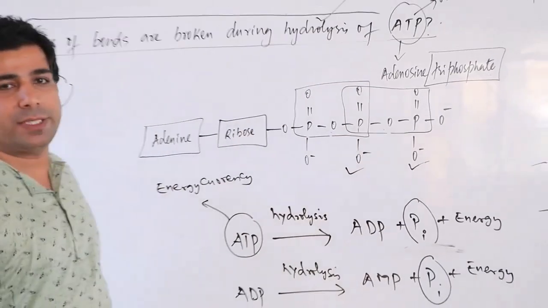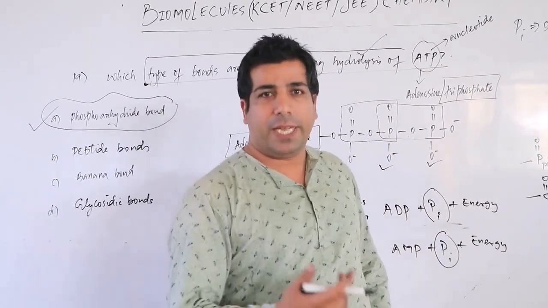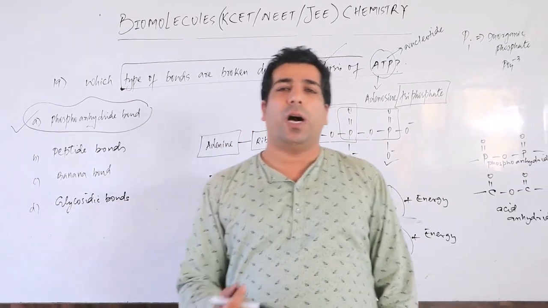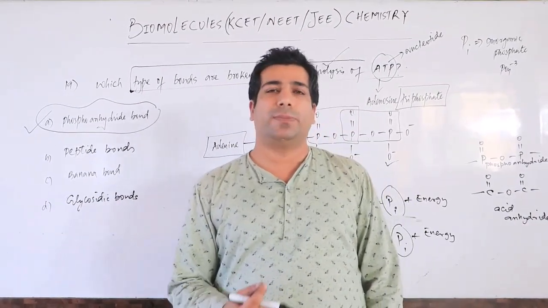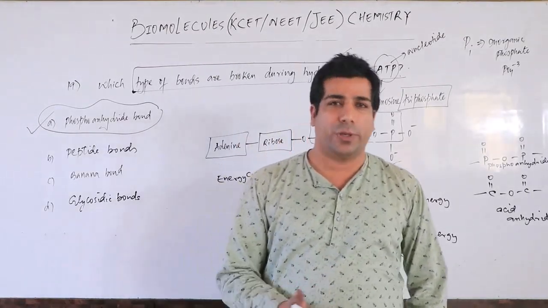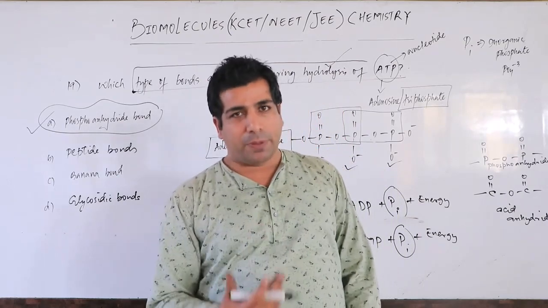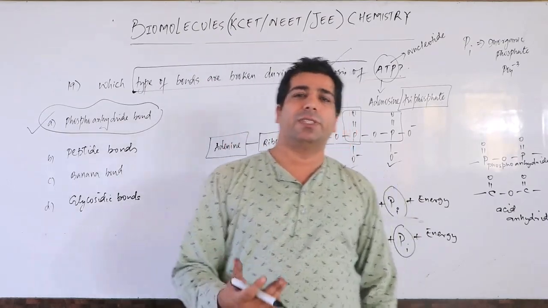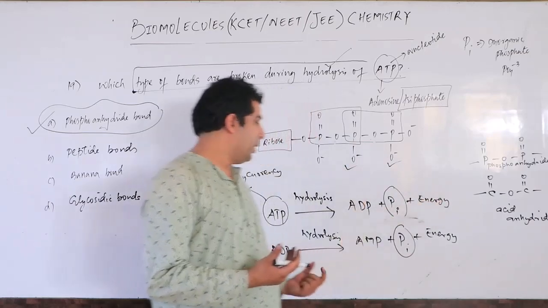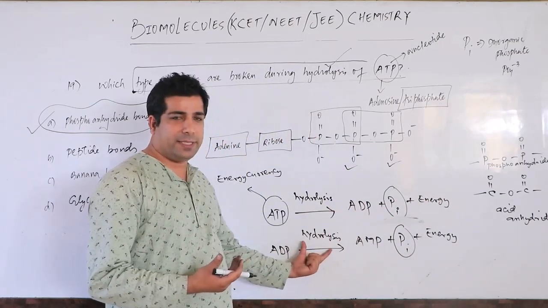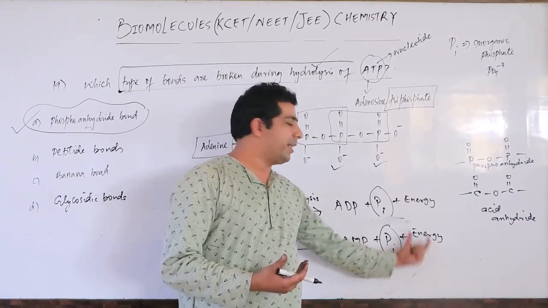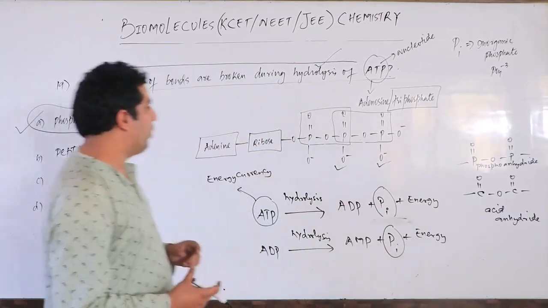So my dear friends, when we do hydrolysis of the ATP molecule, you are breaking two phosphoanhydride bonds present between phosphate molecules. Correct? And after breaking them, ATP changes first into ADP and it will release one phosphate and energy. Then ADP will be hydrolyzed, it will give me AMP and it will also release one phosphate and energy. Correct? So hope you have understood.